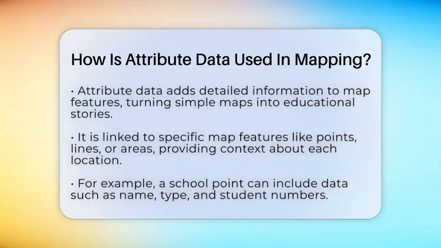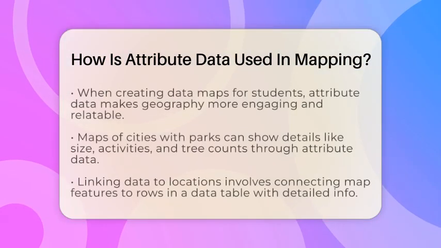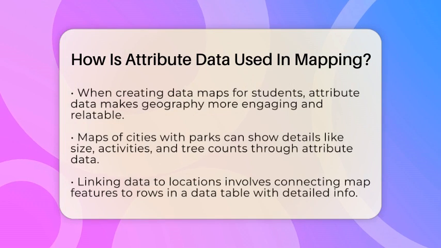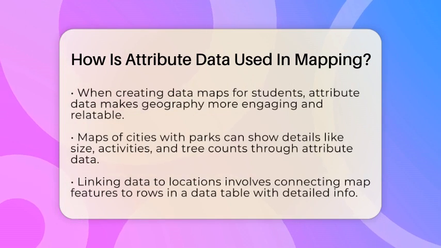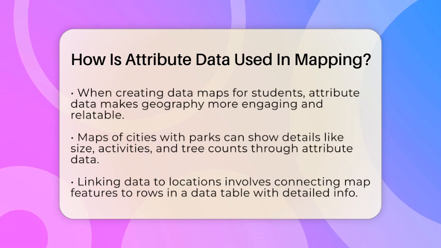When creating simple data maps for students, attribute data helps make geography more interesting. Think about a map of a city that shows parks. The attribute data could tell students the size of each park, what activities are available, or how many trees are there. Students can click on a park and see all this information, making the map interactive and fun. It helps them connect the dots between the map and real-world facts.